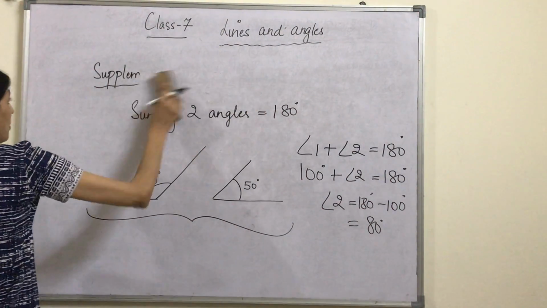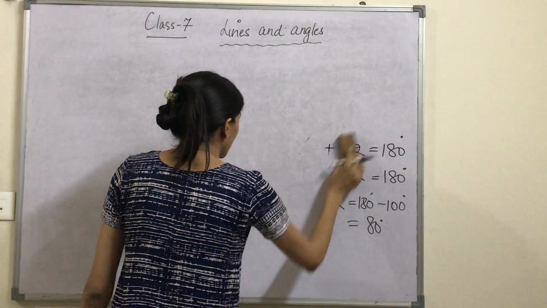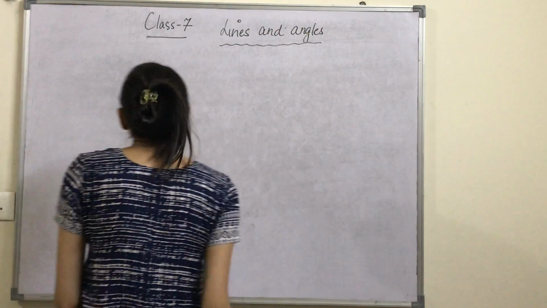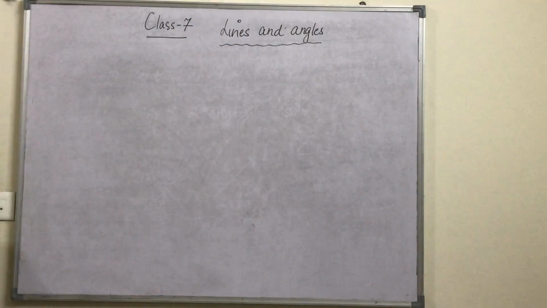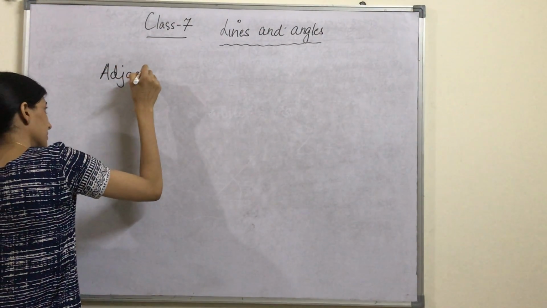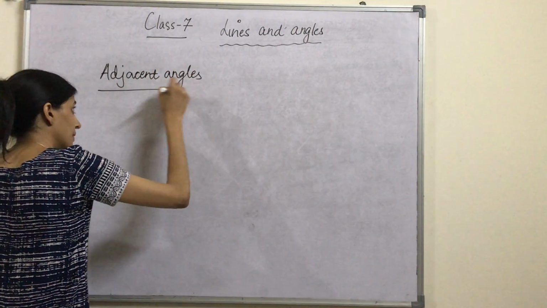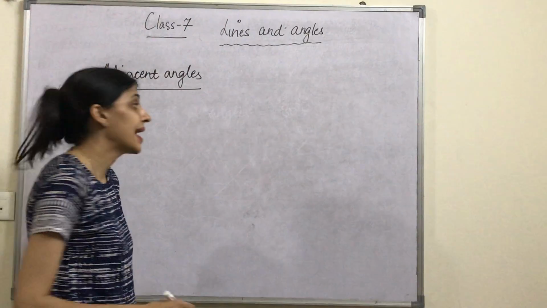Right? Now we talk about adjacent angles. What are adjacent angles?